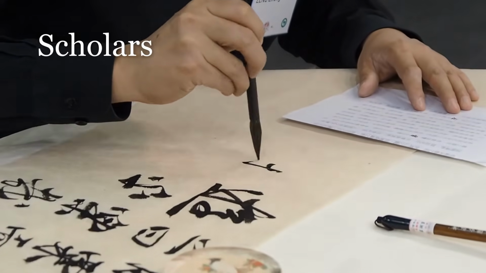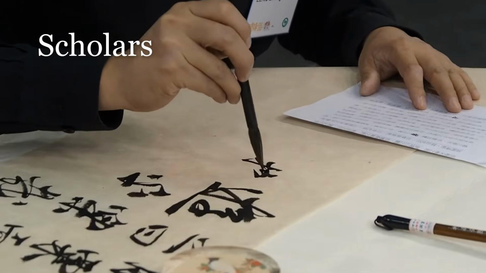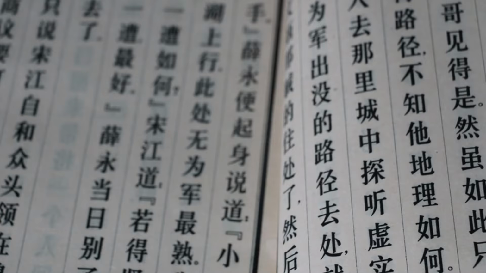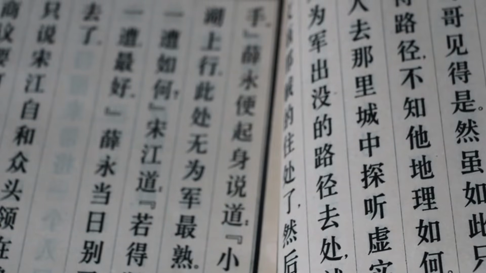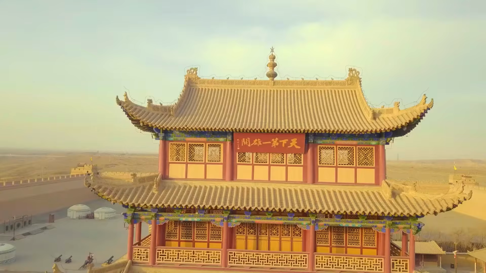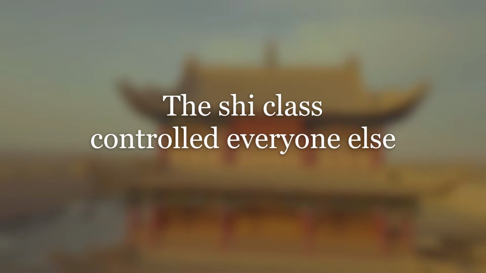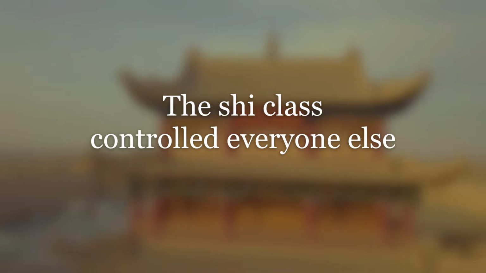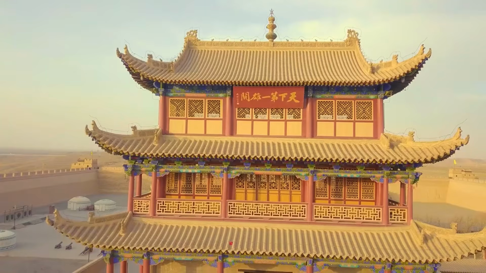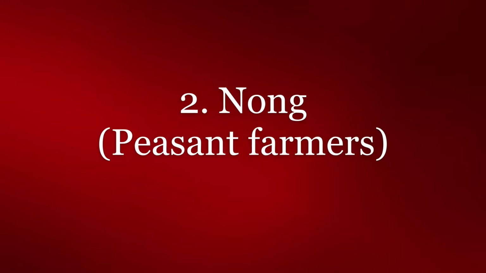The final kind of people in this group were the scholars, men who had spent their lives studying in order to work as bureaucrats in the imperial government. The scholars didn't own land, but they were treated with great respect because they were very knowledgeable and were able to read and write. The people in the Shi class exerted their authority over the rest of the social classes that I'll mention afterwards, which were actually most of the people in ancient Chinese society.